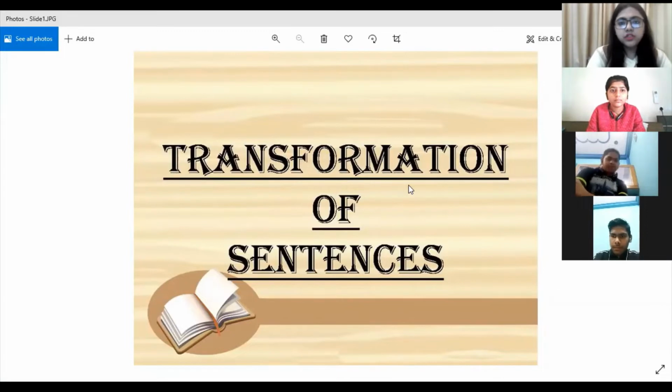Now, transformation of sentences, what do you mean by this topic? See, there are various ways in which you can express yourselves, isn't it? There are many ways of conveying the same thing to people. So the basic purpose of learning this chapter is to learn how to say the same thing in a different manner. You have to change the form of the sentence in such a way that you don't alter the meaning of the sentence. You are not supposed to change the meaning of the sentence.